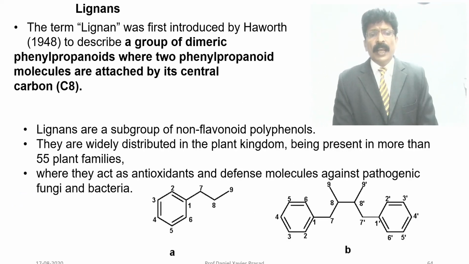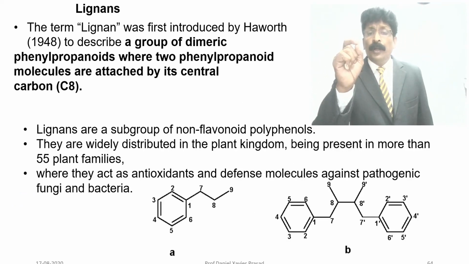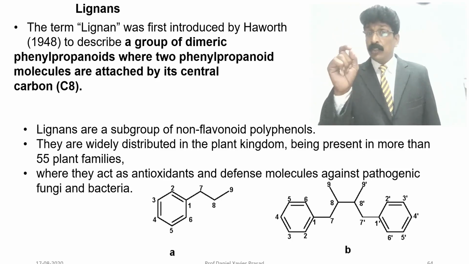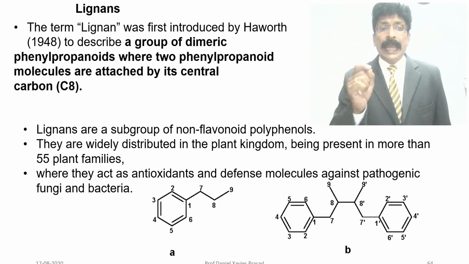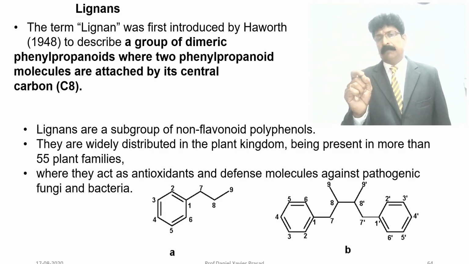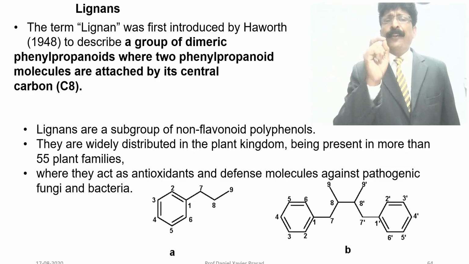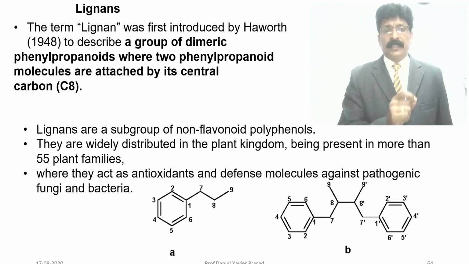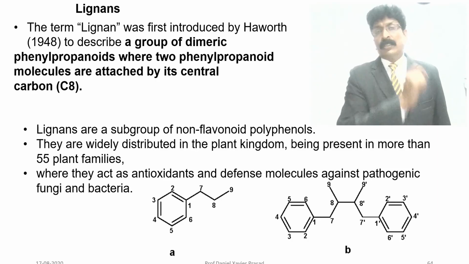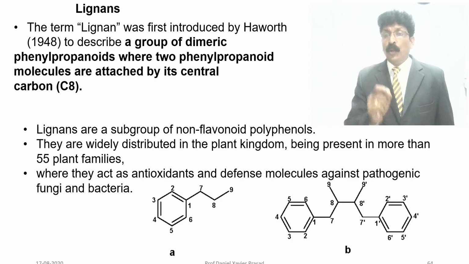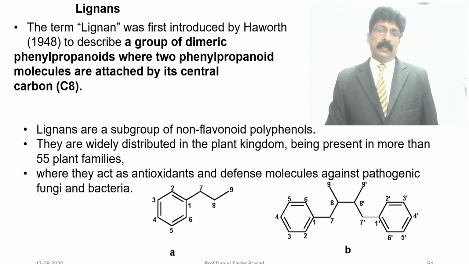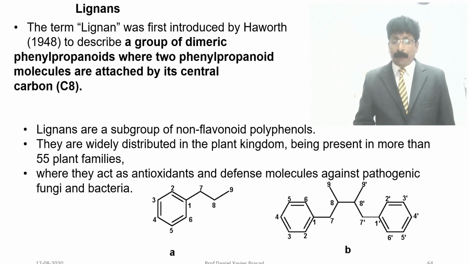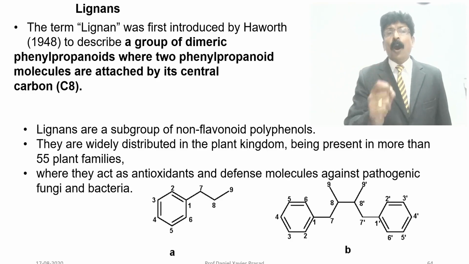Lignans are a subgroup of non-flavonoid polyphenols. Polyphenols have OH groups. They are widely distributed in the plant kingdom, being present in more than 55 plant families. That's why we have taken lignans into consideration, where they act as an antioxidant and a defensive molecule against pathogenic fungi and bacteria. So they have very important therapeutic activity against pathogenesis. So we have to know about lignans.